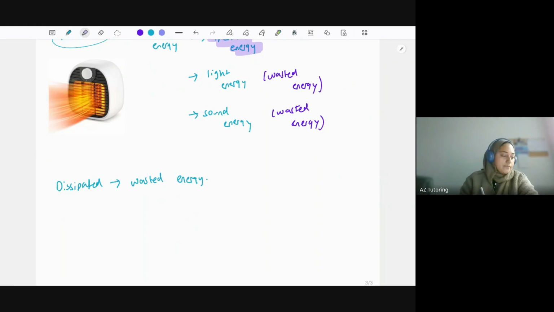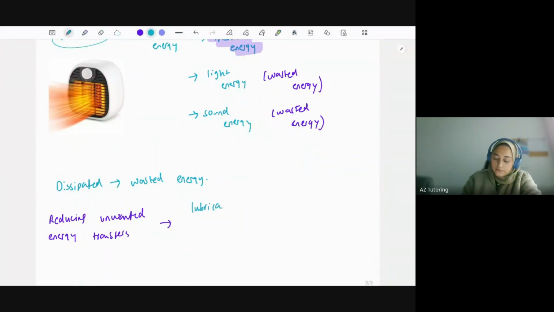Okay, so what if I wanted to reduce unwanted energy transfers? So one thing you could do is use lubrication. Now, what this essentially means is putting, let's say, oil between two objects. And the reason why you would do this is to reduce friction between two substances. So you could use oil to do that. And then another method is thermal insulation.